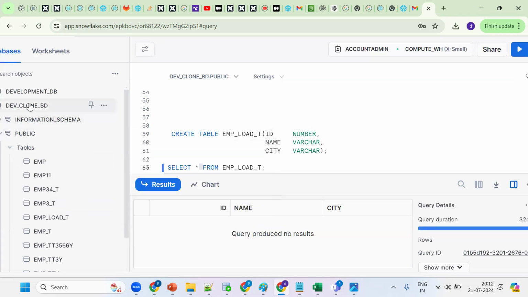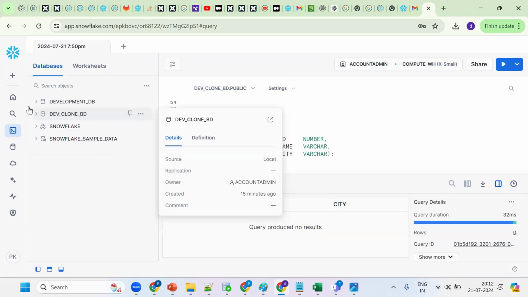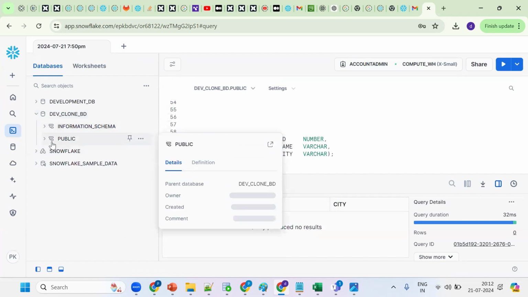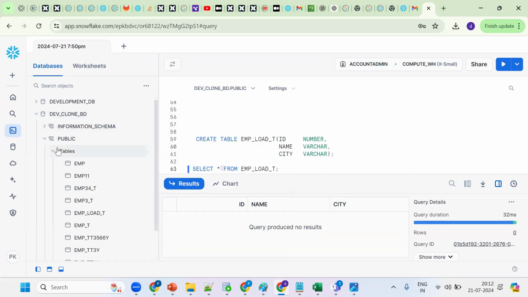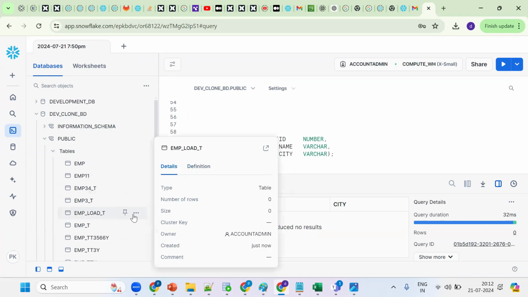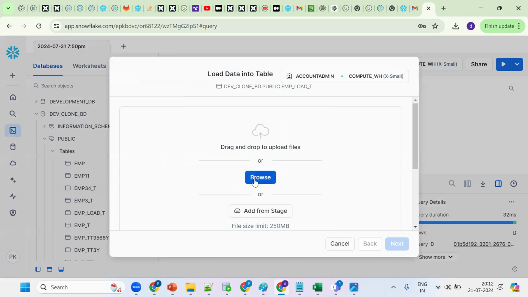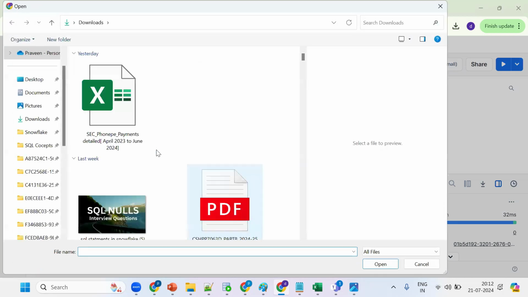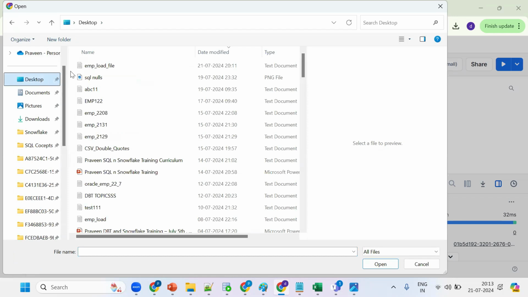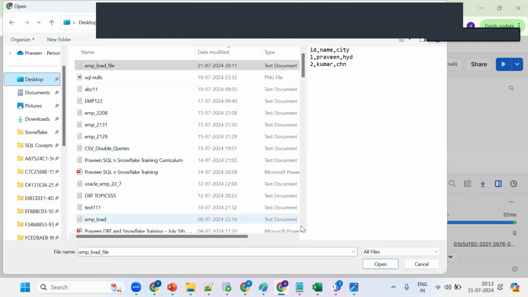Click on the three dots one more time. Go to the particular database, the particular schema, and go to my table. What's my table name? EMP load T. Click on the three dots, then load data. Where is our file? Browse, go to desktop. EMP load, this is my file.